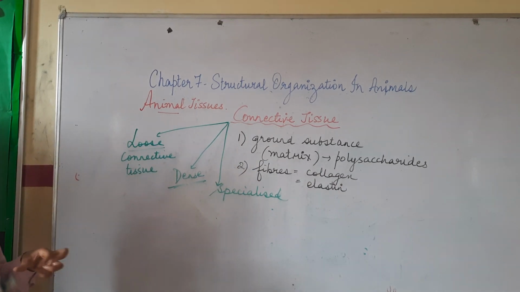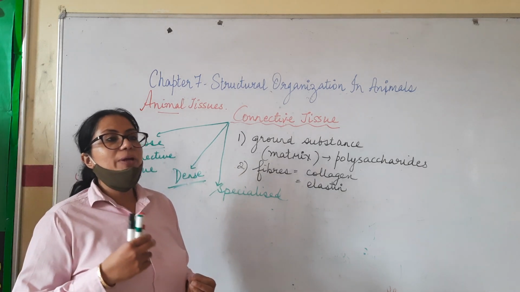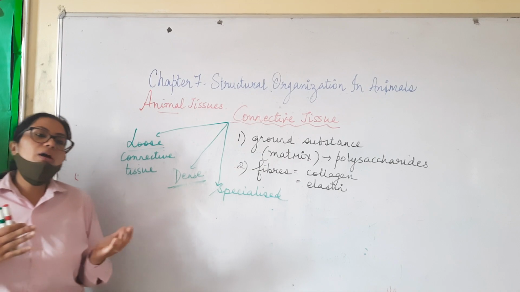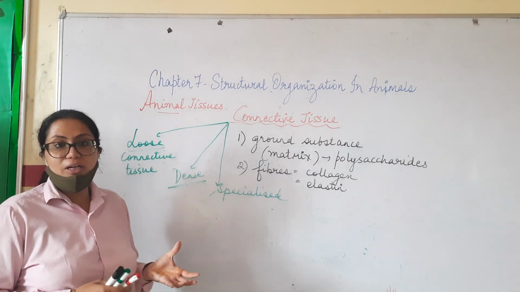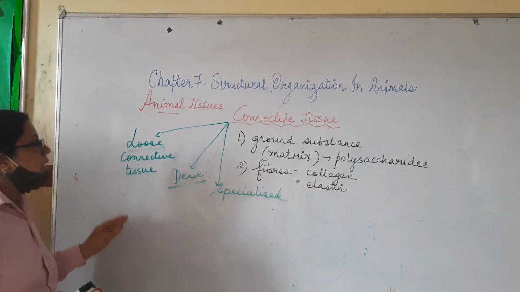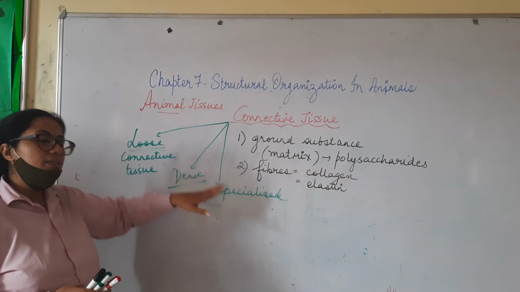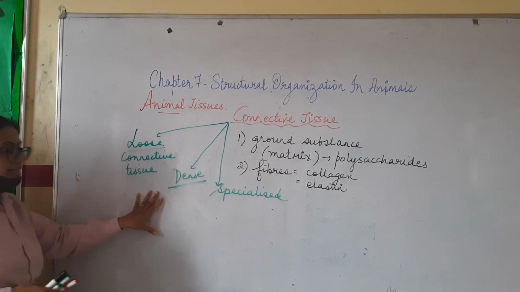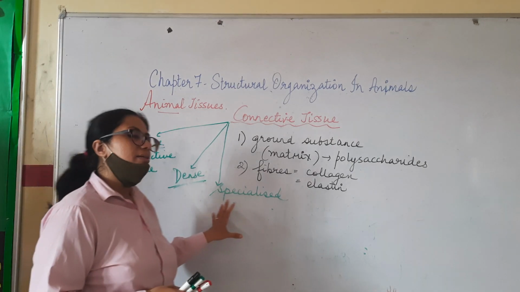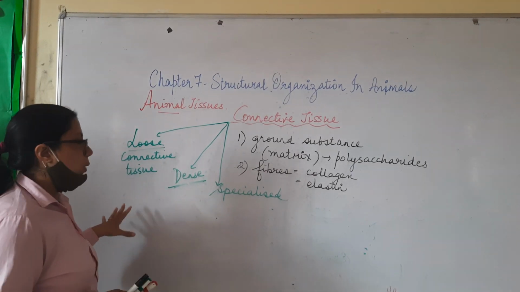Now, depending on their structure, depending on how the fibers are present, either they are present loosely or they are present densely, or they have some specialized function. Depending on that, we can categorize connective tissue into 3 further subcategories: loose connective tissue, dense connective tissue and specialized connective tissue. Now let us understand them one by one.